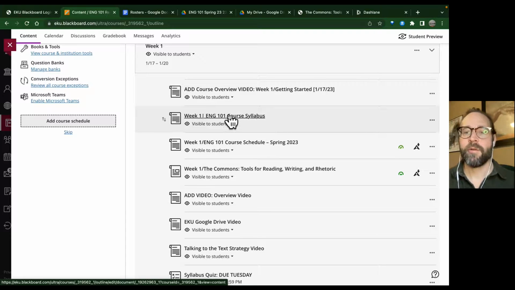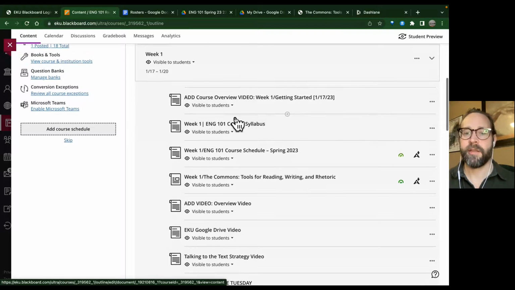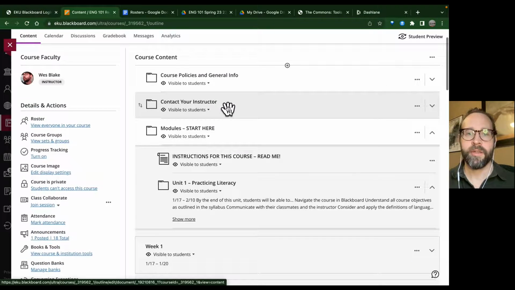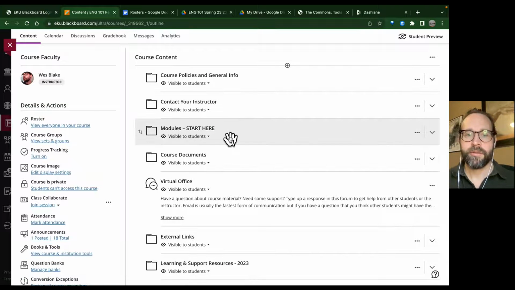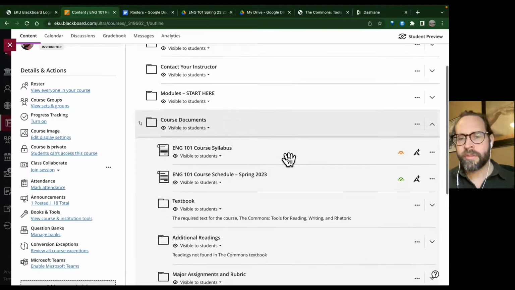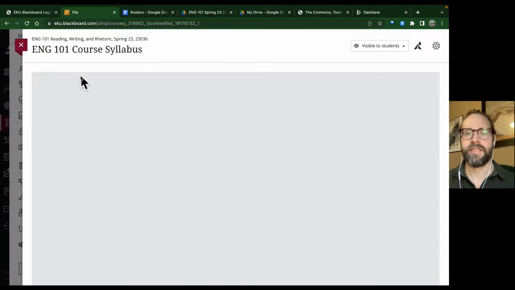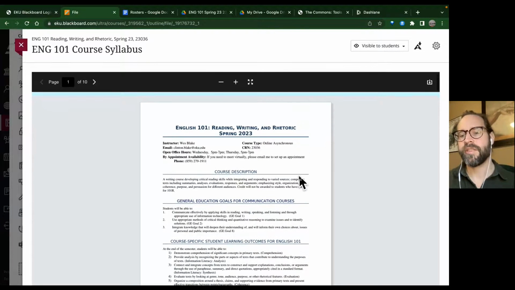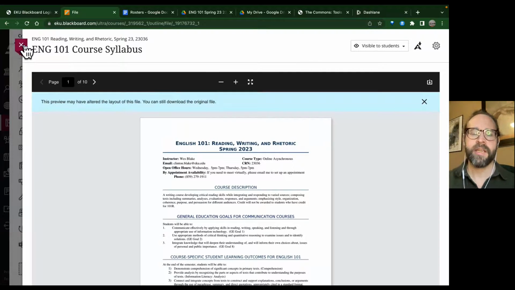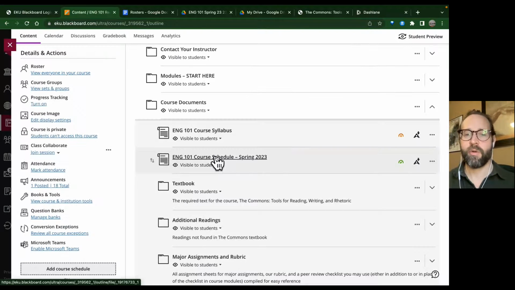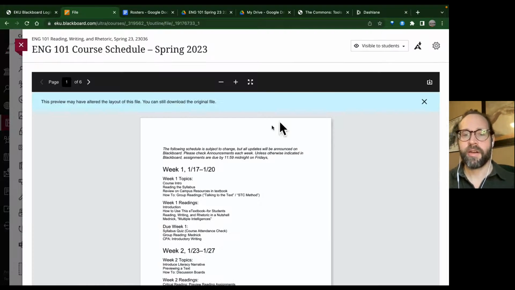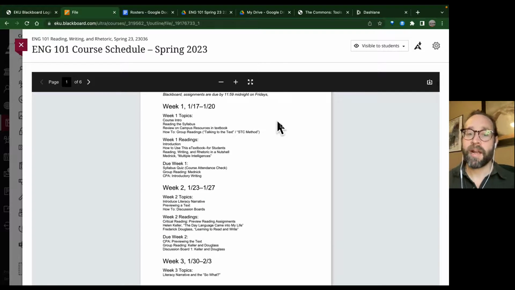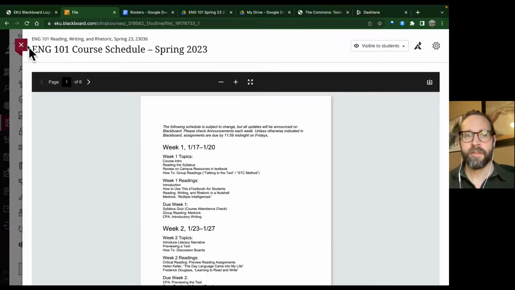Another thing, download the syllabus, right? If you go, circling back here, to course documents, download a copy of the syllabus. This is going to tell you everything that you need to know. This is going to guide you for your first syllabus quiz. And as far as staying organized, this course schedule is really helpful. So I would encourage you to download and print this off, and you can keep an eye on what you're up to each week here.